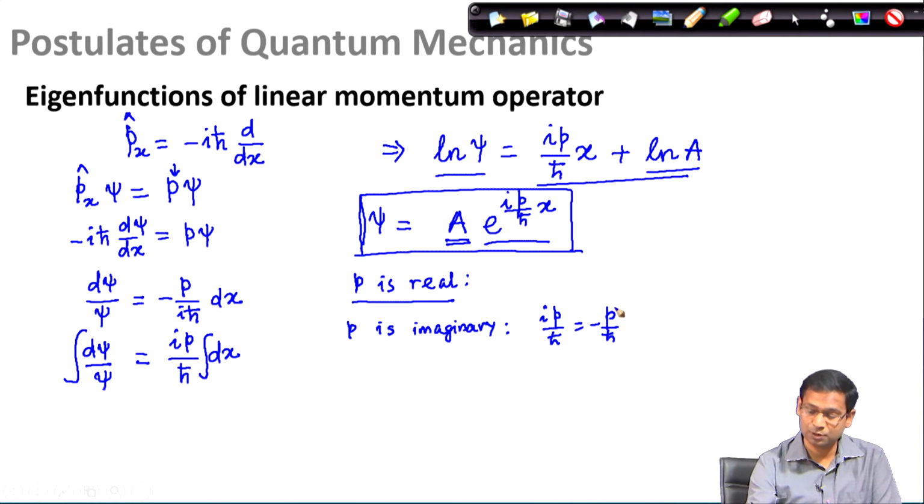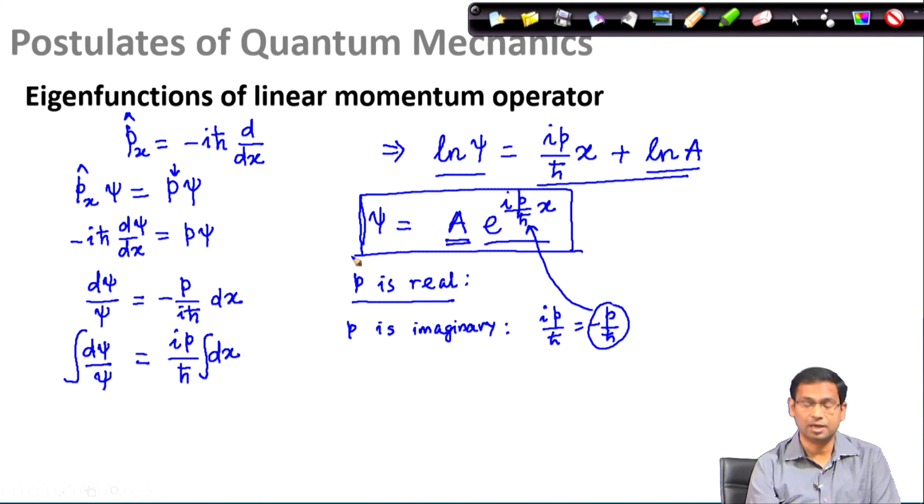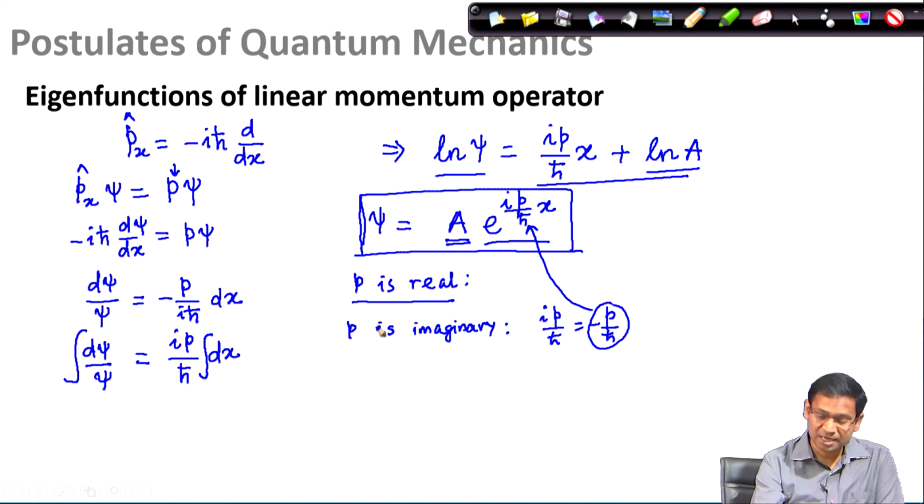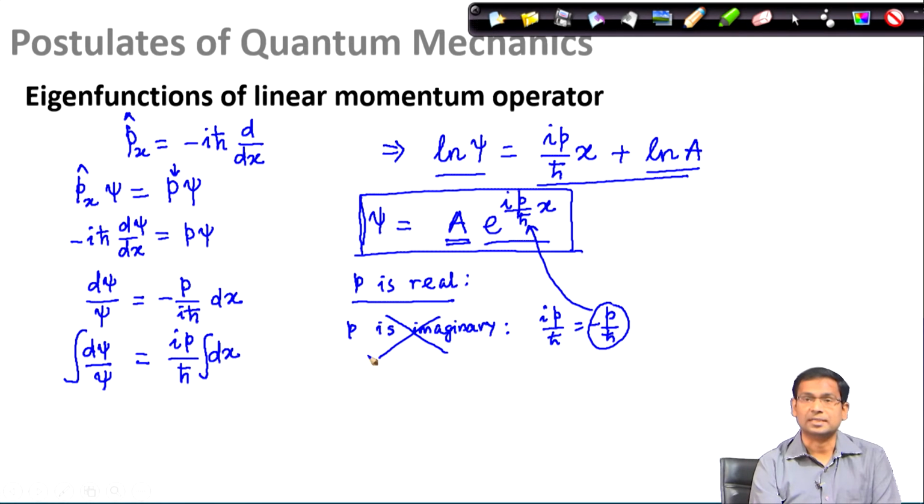When I use this expression in the exponent, you would see that my function becomes psi equals a e to the power minus p divided by h bar x. Now, I have a problem when x goes to minus infinity. When x goes to minus infinity, this exponent becomes infinite, and the wave function becomes infinite. But to have a well behaved wave function, I must ensure that the wave function does not become infinite at any finite interval. So, therefore, p imaginary is not acceptable.